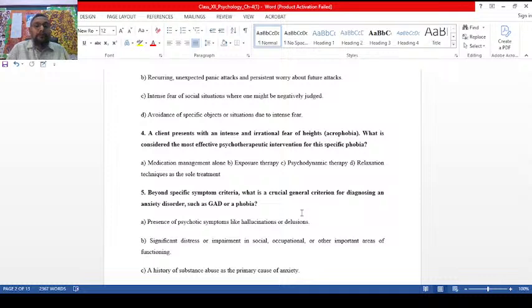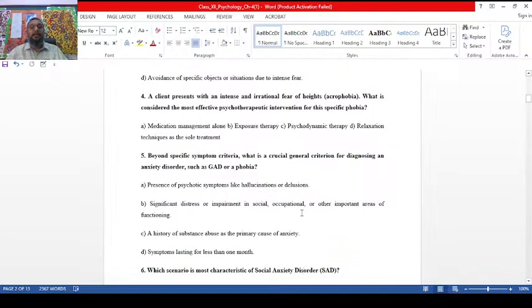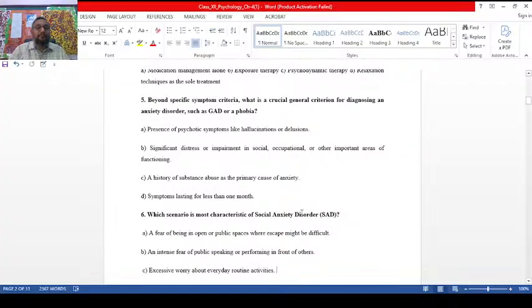The question number 5: beyond specific symptom criteria, what is the crucial general criteria for diagnosing an anxiety disorder such as GAD or phobia? If you see 5B, significant distress or impairment in social, occupational or other important areas of functioning. 5B is the right answer.